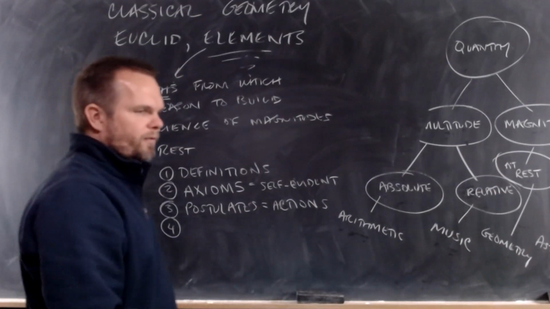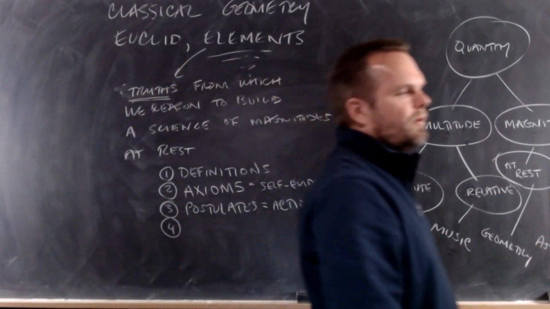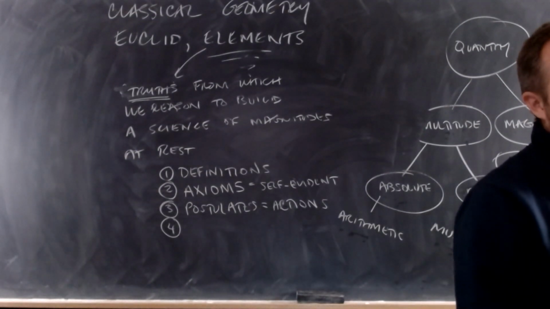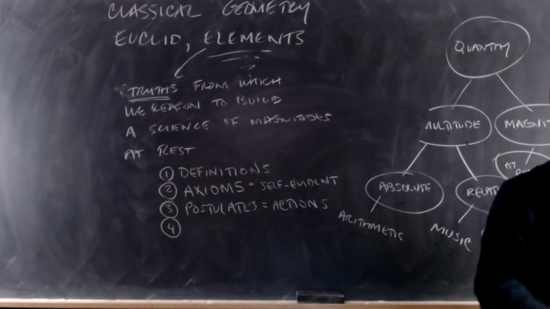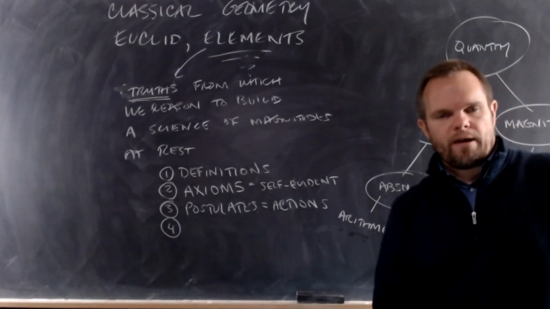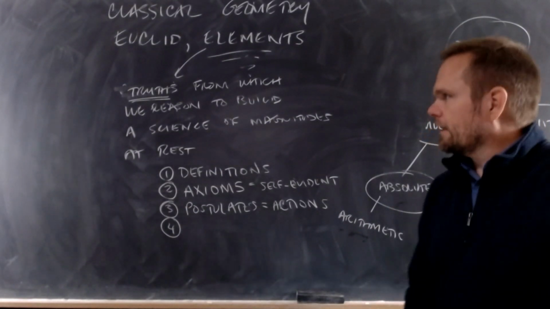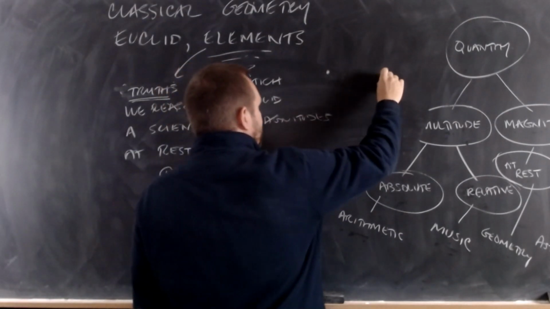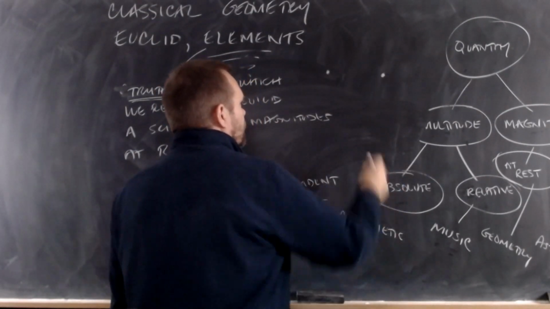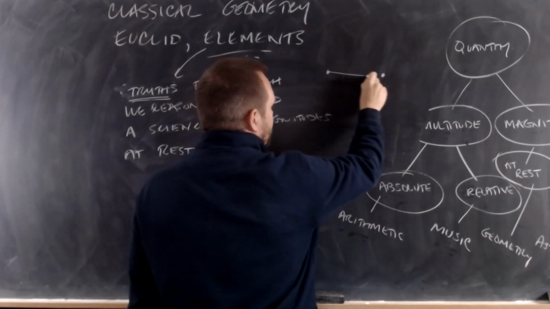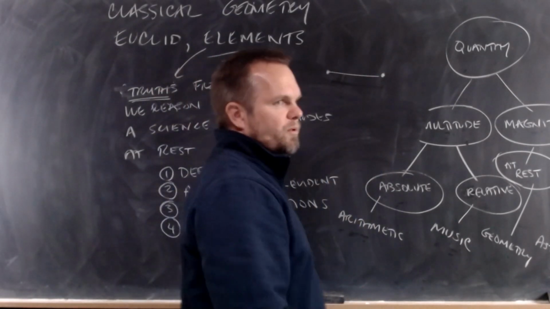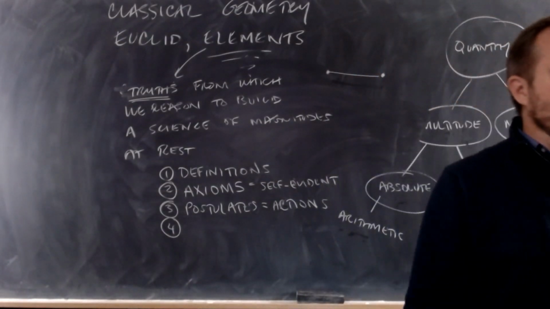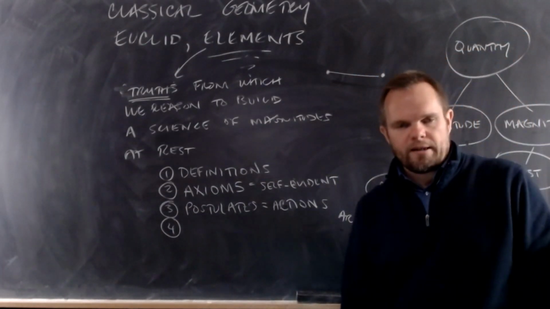Actions that are self-evident. Nobody will raise their hand and say, wait a minute, how do you know we can do that? An example of a postulate is that if we have 2 points like this, we may draw a straight line between these 2 points. It's a simple action that we're allowed to perform that no one will object to.